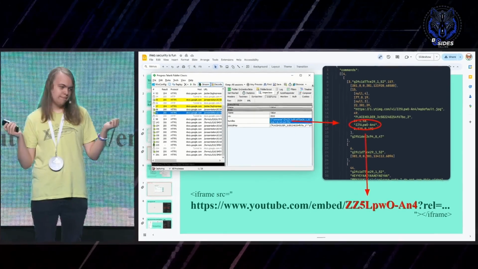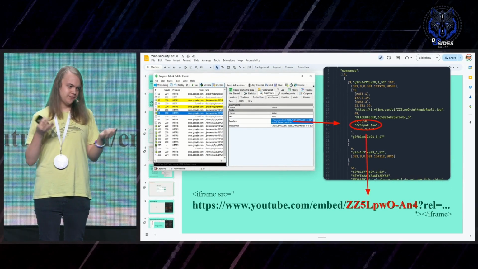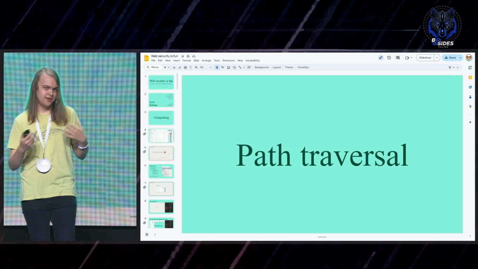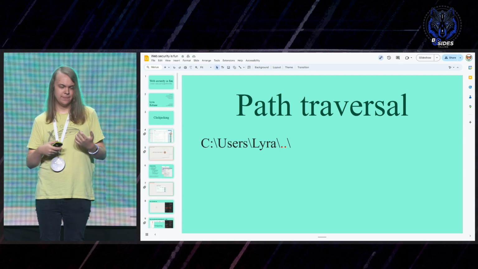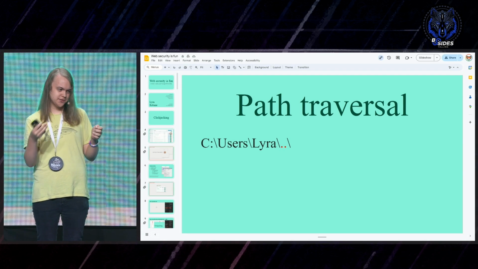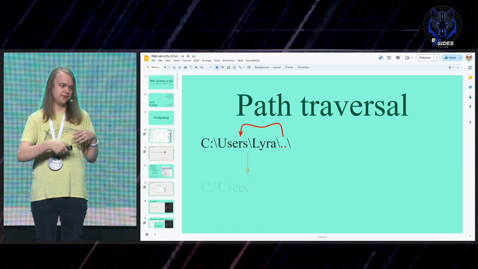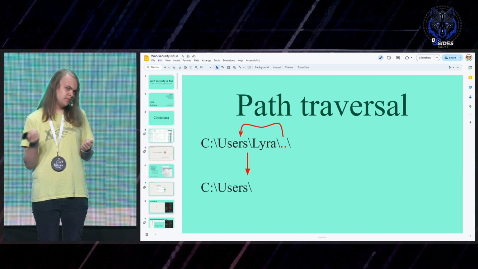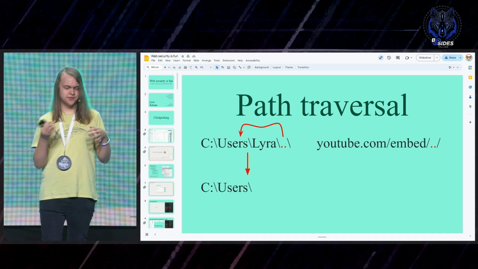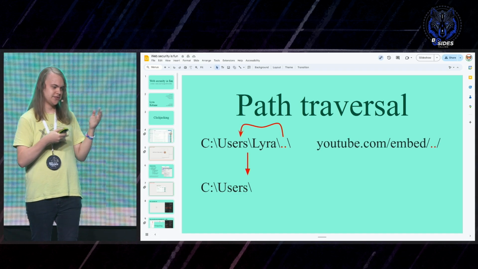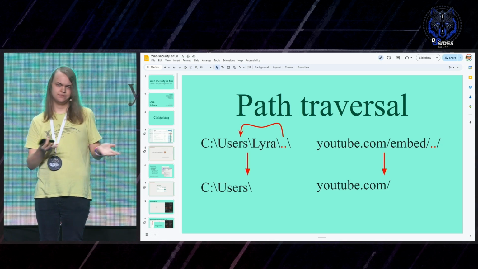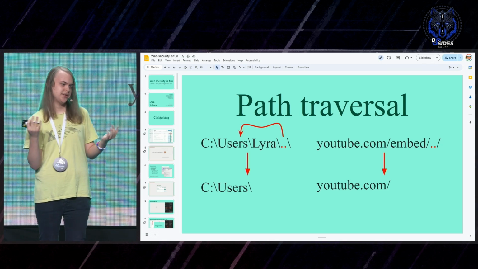Well, for anyone who's dealt with paths before, the first thought might be path traversal, which is this thing where, in computer systems, if you have a folder that's just 2 dots, it's actually just referring to the parent folder. So it works on the web the same way. If you have a path that's 2 dots, for example, if we set the video ID to that, it should just go one folder up, so the home page.